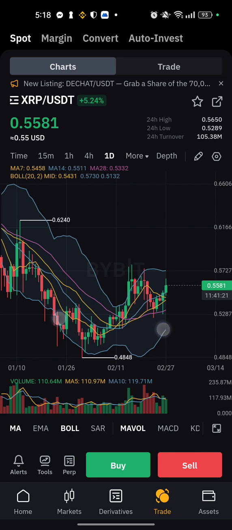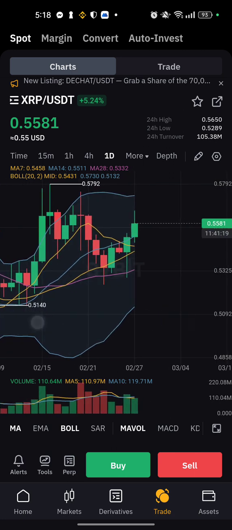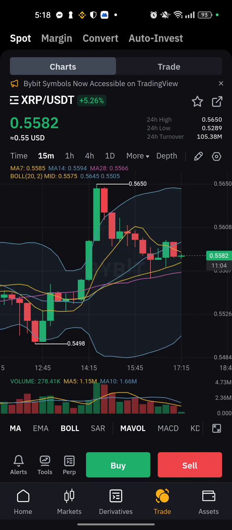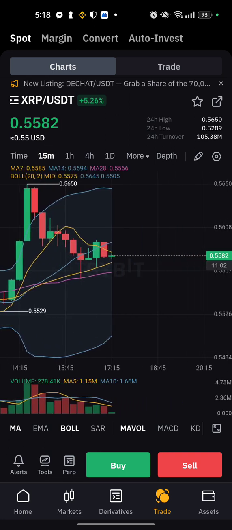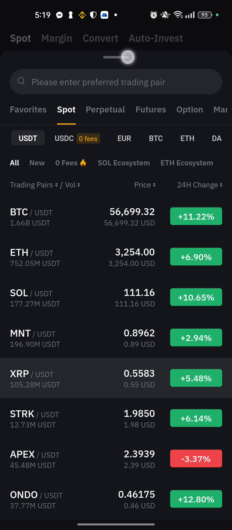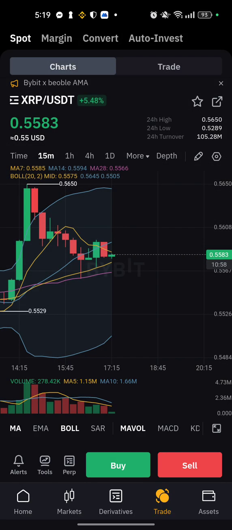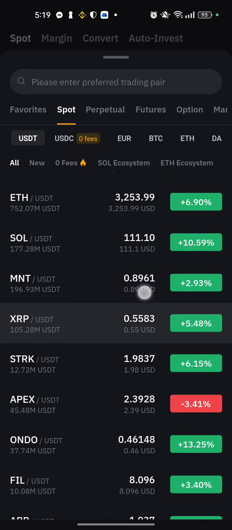like XRP. See, there are three lines. If the last candle is above the middle line, then this is a short position. I selected 15 minutes. See, there is no entry, because the price is in the middle and I can't predict whether it goes up or down. So I select another coin,